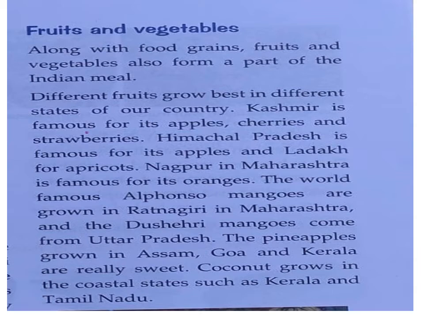Besides the food grains and pulses, we eat different types of vegetables and fruits. Along with the food grains, we eat fruits and vegetables, and they are found all over India. And see, different fruits grow best in different states of our country, India. See, first Kashmir. Kashmir is famous for its apples.